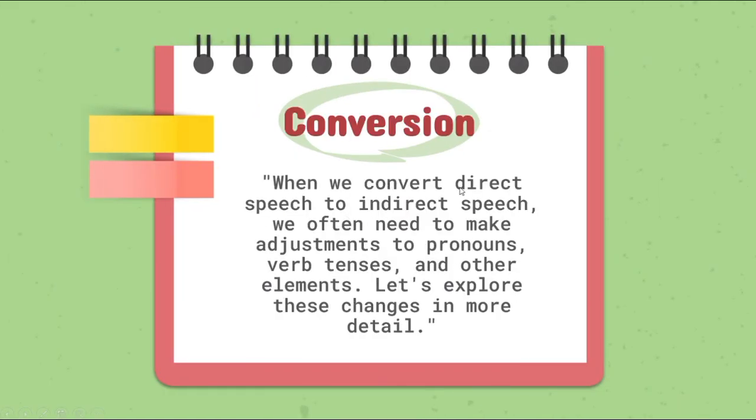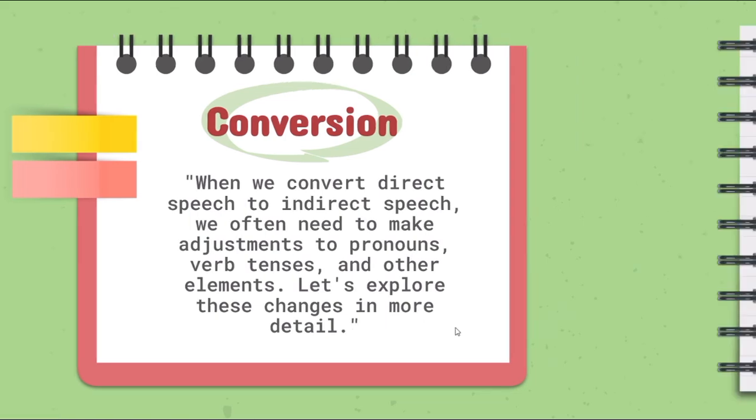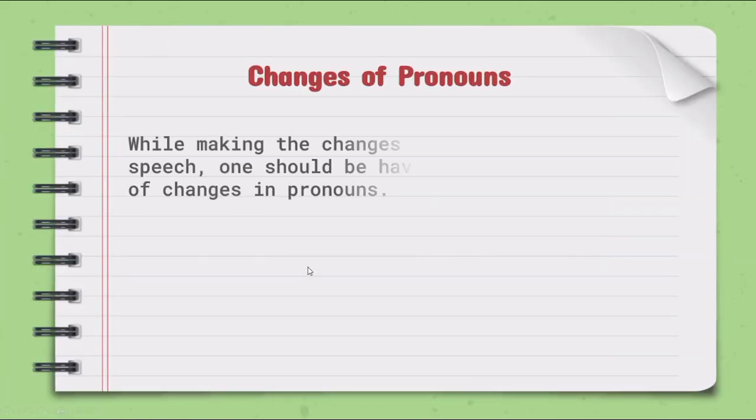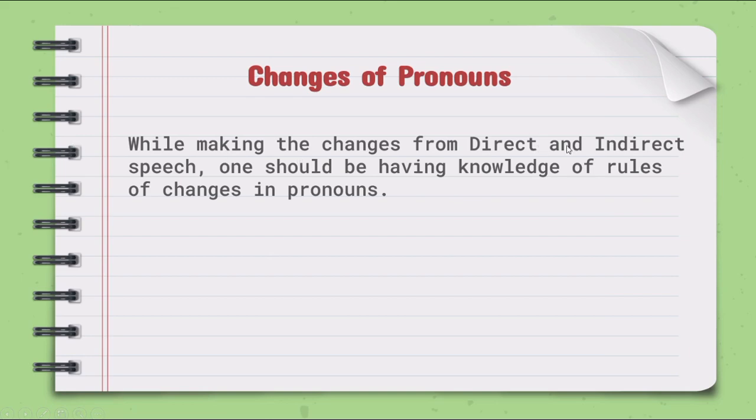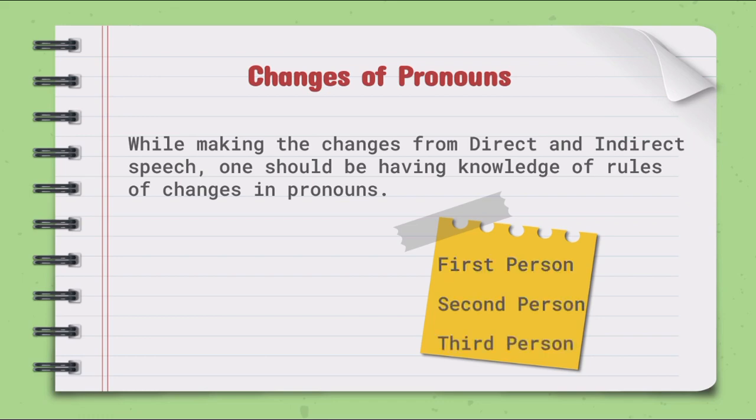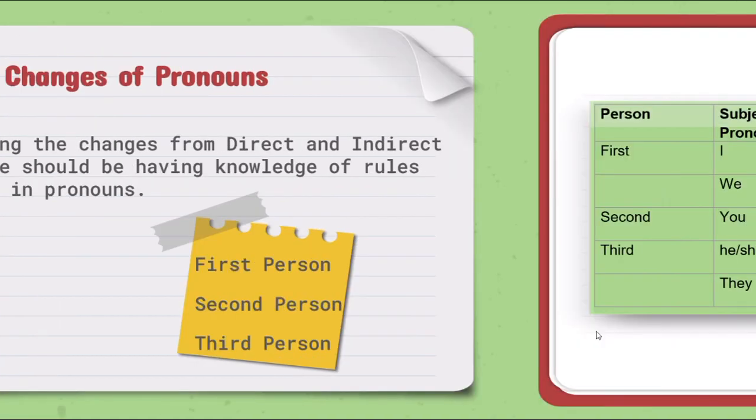When we convert direct speech to indirect speech, we often need to make adjustments to pronouns, verb tenses, and other elements. Let's explore these changes in more detail. Let's start with changes of pronouns. While making the changes from direct to indirect speech, one should have knowledge of the rules of changes in pronouns. Before heading towards the rules for the changes of pronouns, you should have a clear understanding of the first person, second person, and the third person in a sentence. So let's have a look at the table.